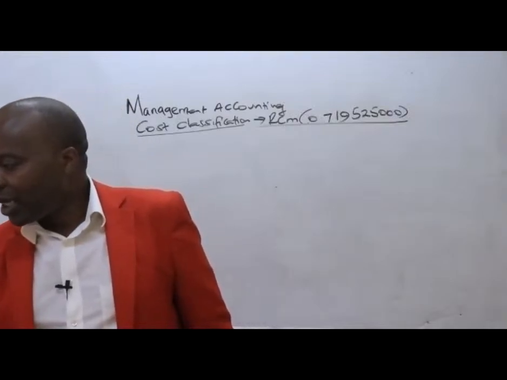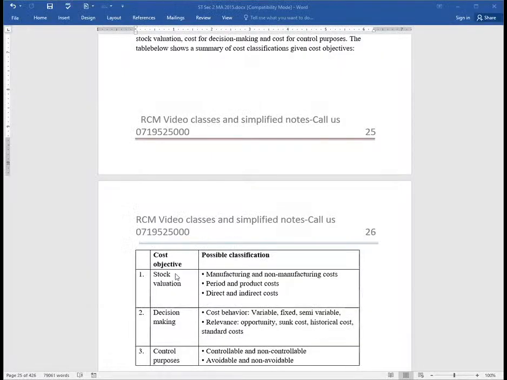Now, ladies and gentlemen, listen here. Then we go to decision making. Decision making, ladies and gentlemen, basically we shall be looking at those costs that we can control, costs in this case that are futuristic. So we shall be having various buckets of classification. For example, on decision making, we shall be classifying the costs in accordance to cost behavior, and you can see the various buckets there. We shall be having variable costs, great classification. We shall be having fixed costs, which are quite irrelevant in terms of decision making.